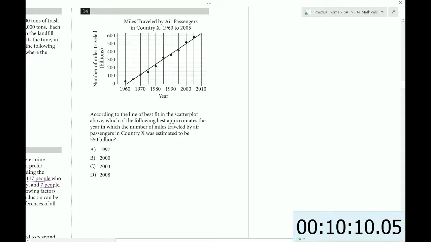All right. According to the line of best fit in the scatter plot above, which of the following best approximates the year in which the number of miles traveled by air passengers in country X was estimated to be 550 billion? So 550 billion is this area right here. And that looks like the year for that would be a little less than 2005. So maybe 03.